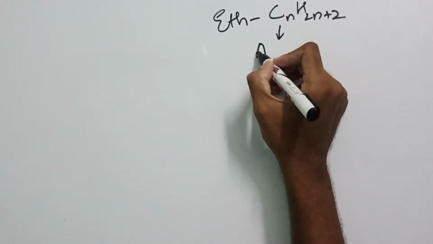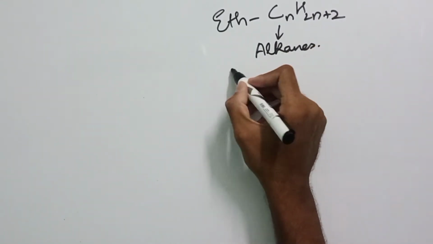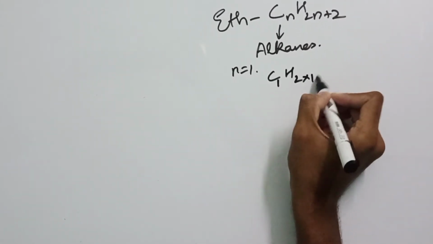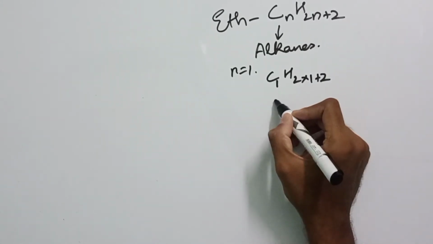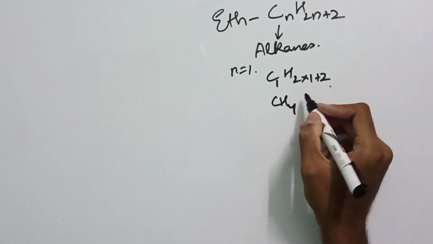This is the general formula for alkanes. Now if you put n equals 1, C1 H2 into 1 plus 2, what does that make? This makes CH4, because 2 into 1 plus 2 is 4. So this is methane.